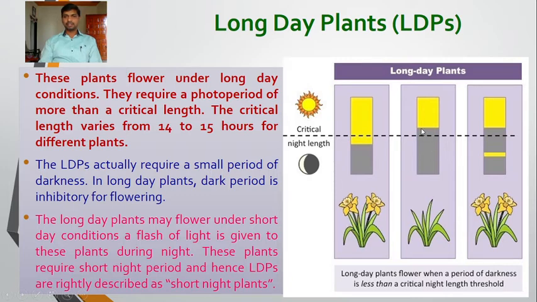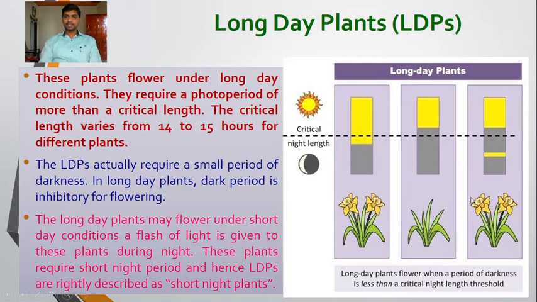If we reverse this condition and provide a short light period and a long dark period, these plants remain vegetative and do not flower. And if in the same condition we disturb this dark period by a flash of light in the middle, these plants can flower. So the dark period is inhibitory for these plants.